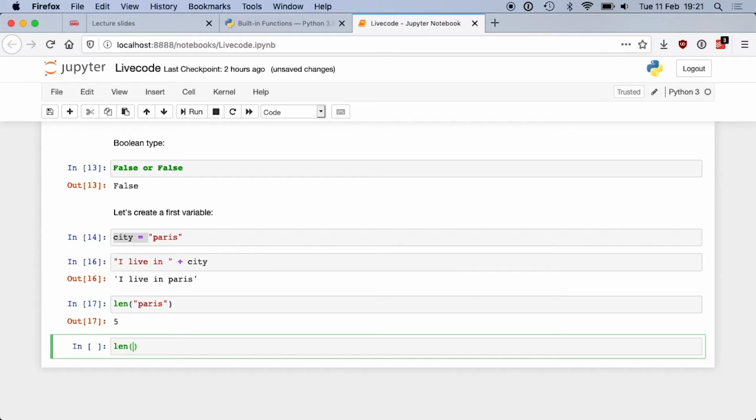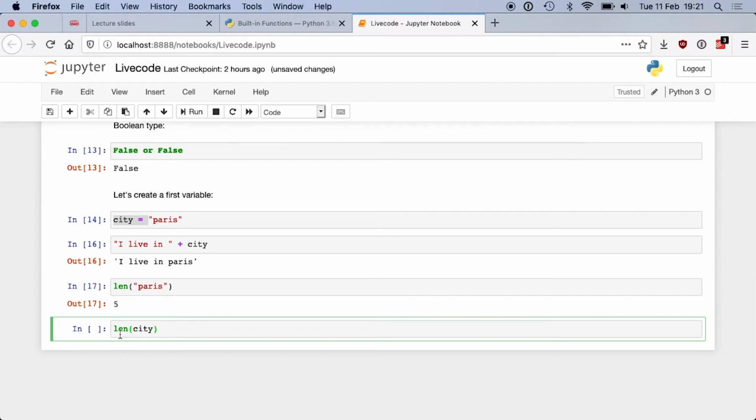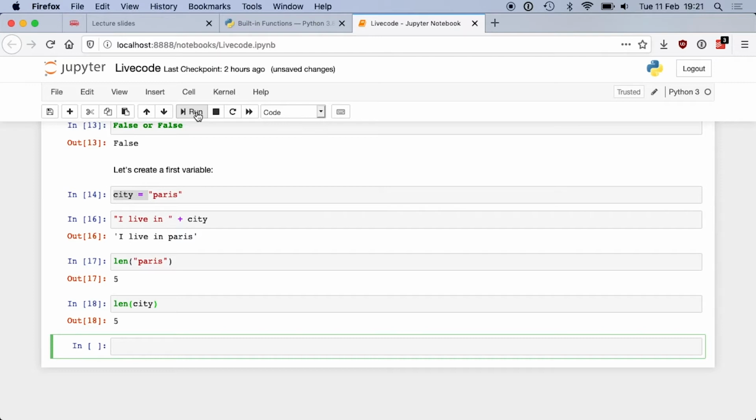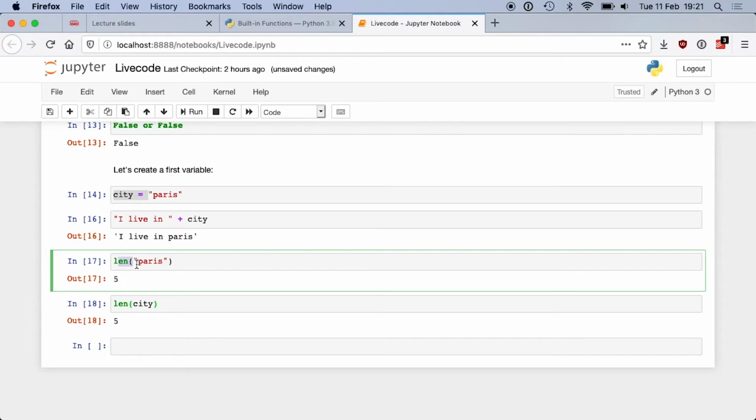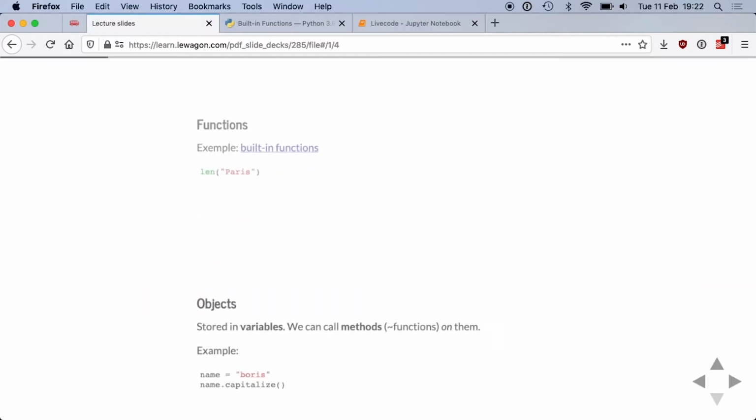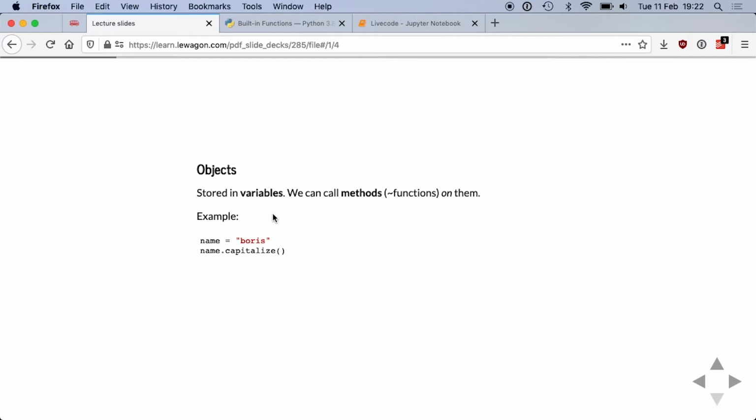If I do len city, what will I get? 5 as well, because city is a variable which contains a string of 5 characters. So if I run this code, I get 5 as well. So a function is something which looks like that. To call a function in the code, you use parentheses, and you put inside the parentheses something called arguments. So here I have one argument, which is passed to my function when I call it. So this is one way of calling functions.